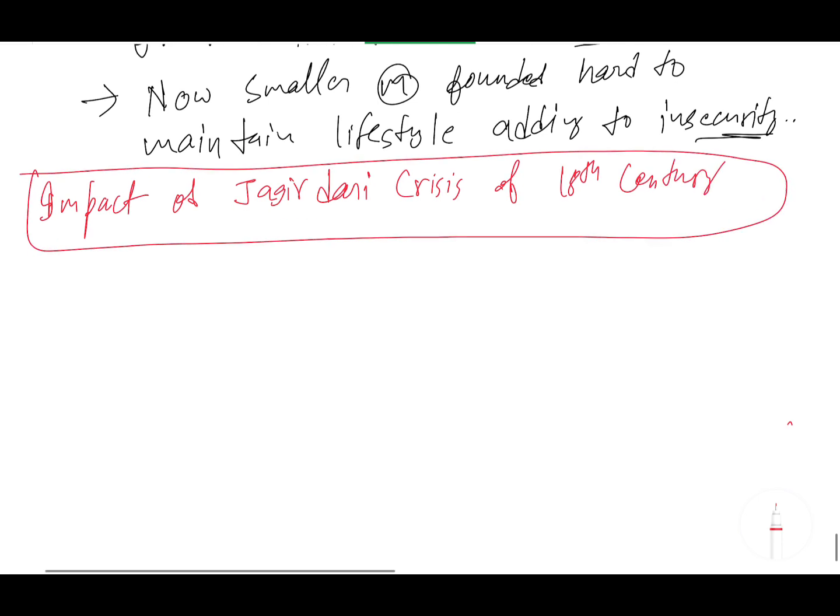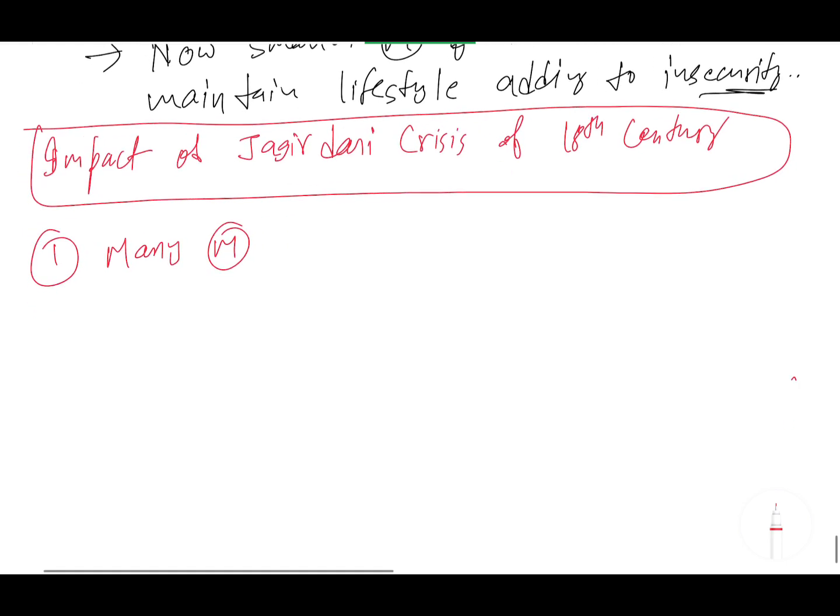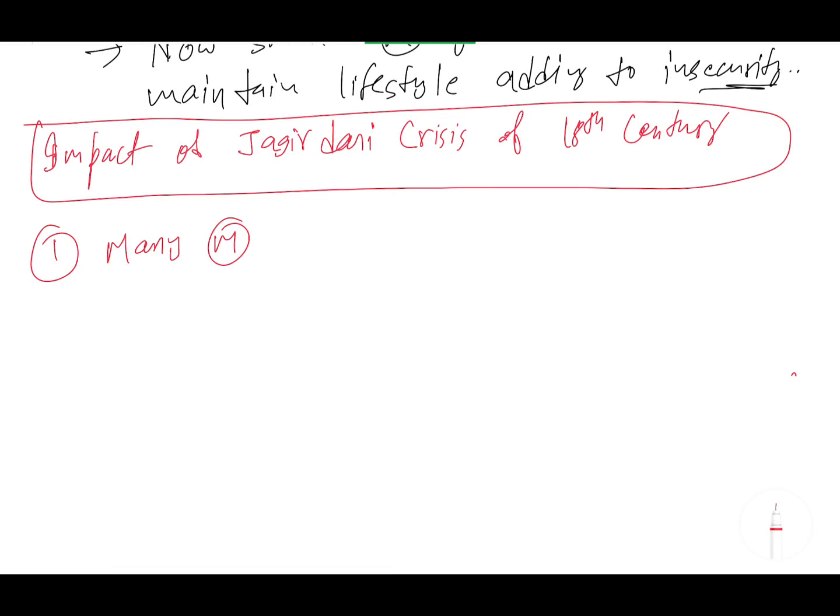ठीक है. The first point, Jagirdari crisis, I have explained, means less number of Jagirs available, more number of Mansabdars. In layman's terms you can understand it like this, and the reason, you know, is that by this time many Mansabdars stayed jagir-less for years, क्योंकि जागीर था ही नहीं तो कहाँ से मिलेगा. 4 years. ठीक है.